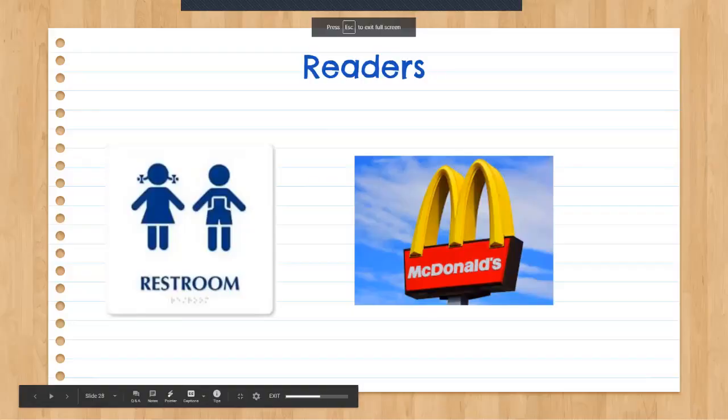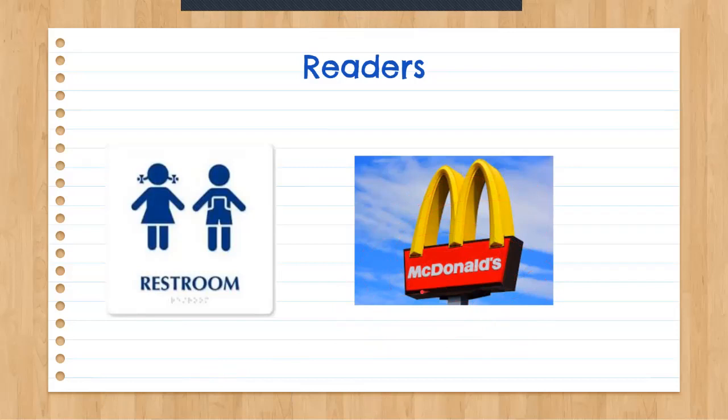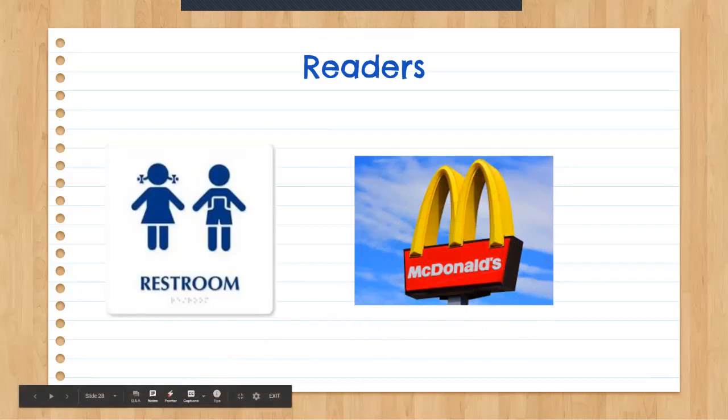If we look at this, we're looking at this sign, okay? Then we think about it. What does that sign say? And then we go ahead and try to read it. McDonald's, okay? So if you have something in your home, I bet you already know what to read. You have maybe some supplies that I gave you that you might be able to read. So I want you to try that, okay?